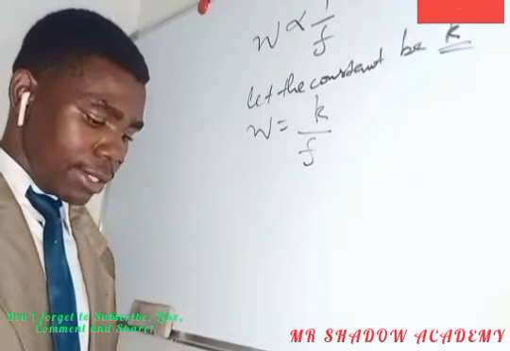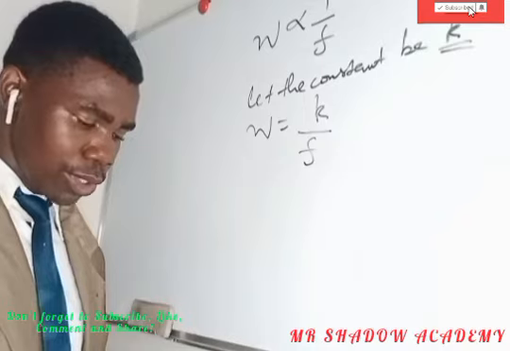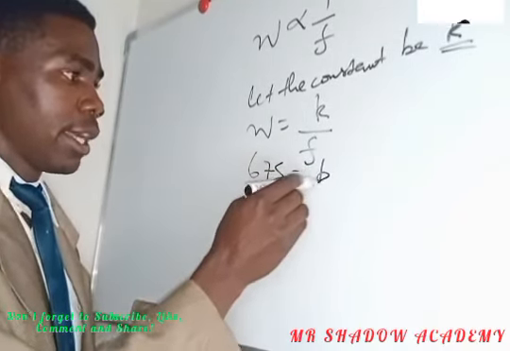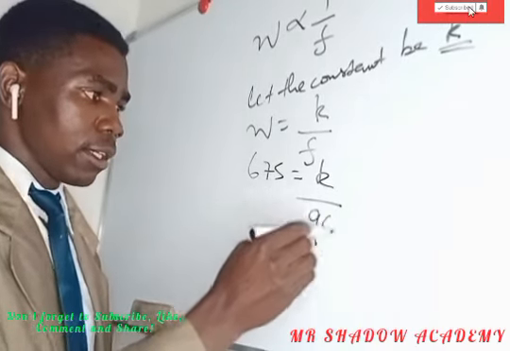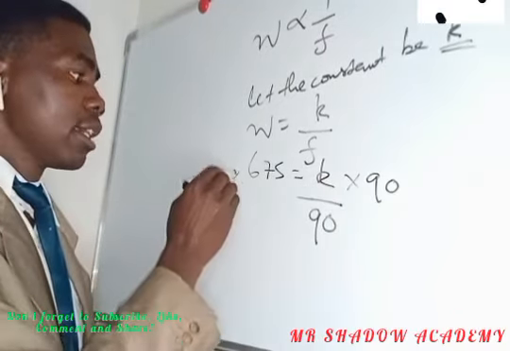So we're given w is equals to 675. 675 is equals to k over f, we are given 90. So in order to find the value of k, we have to multiply both sides by 90.